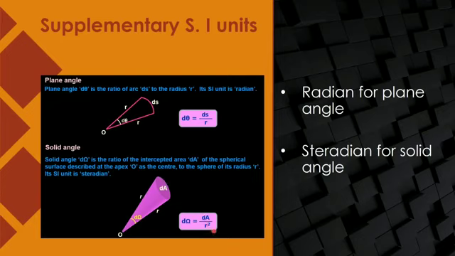This angle which is subtended at the center of the sphere is termed as steradian. Steradian is the solid angle subtended at the center of the sphere when an area is cut out of it. So this is area divided by the radius square, and the unit for solid angle is steradian.